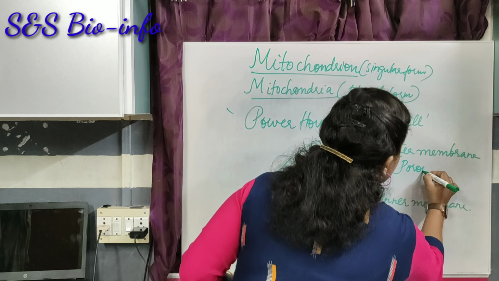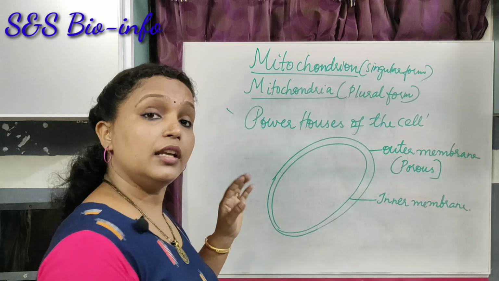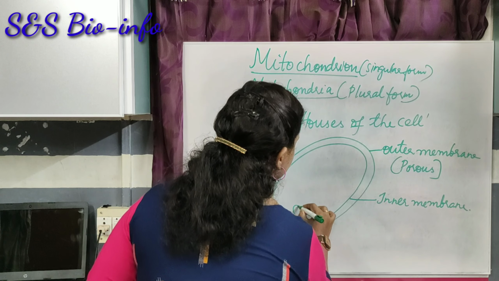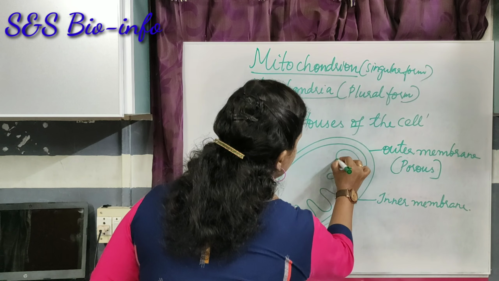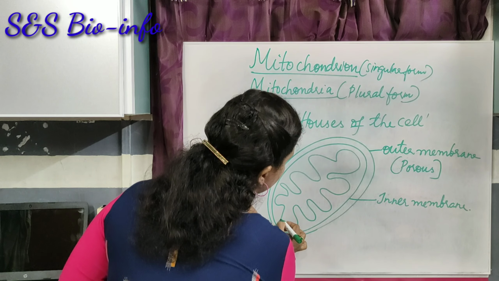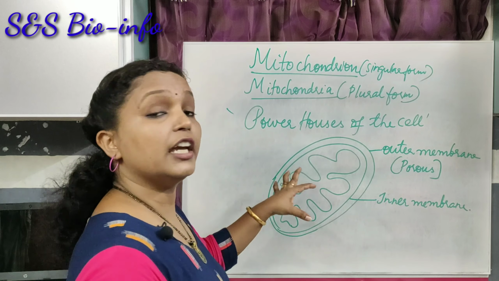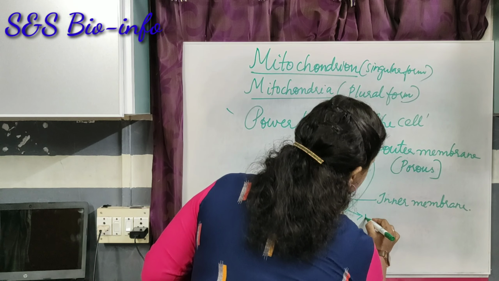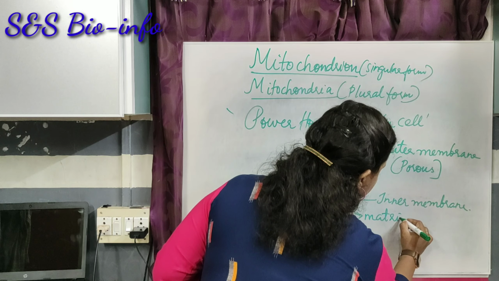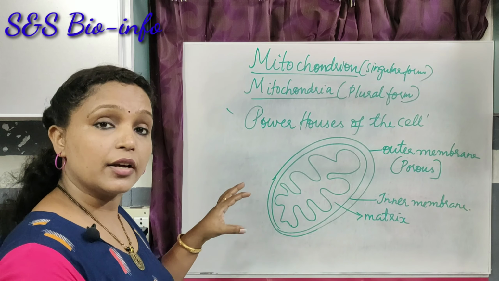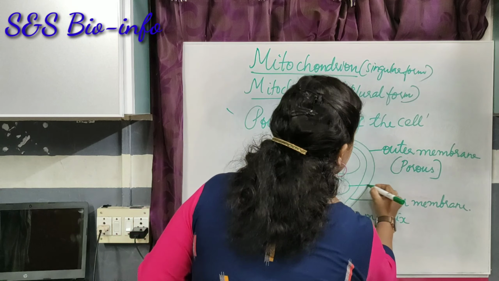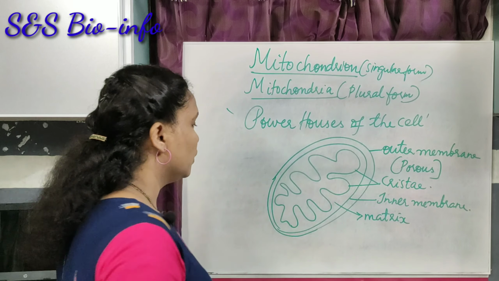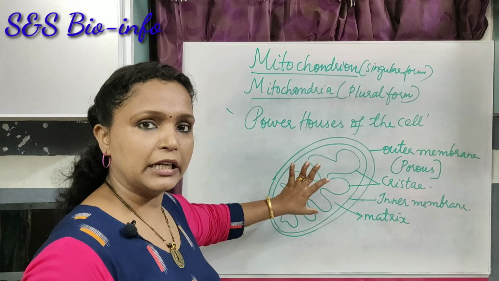The inner membrane consists of numerous infoldings. These infoldings are embedded in the matrix. These infoldings are known as cristae. Okay, these are the parts of a mitochondrion.